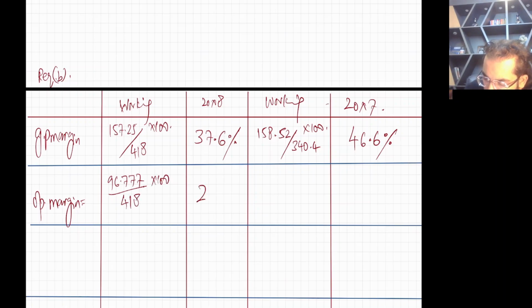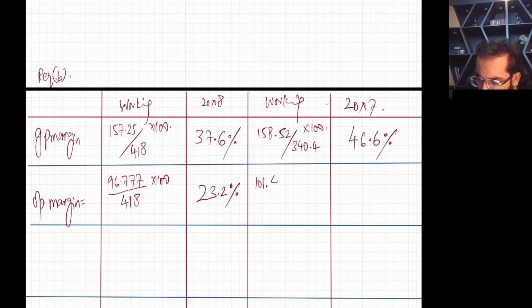So this will be 23.2%. Now go to 2007. It's going to be 101.482. I'm doing it in millions; in the question, it is written in thousands. Divided by sales for this year of 340.4 into 100, which is 29.8%.